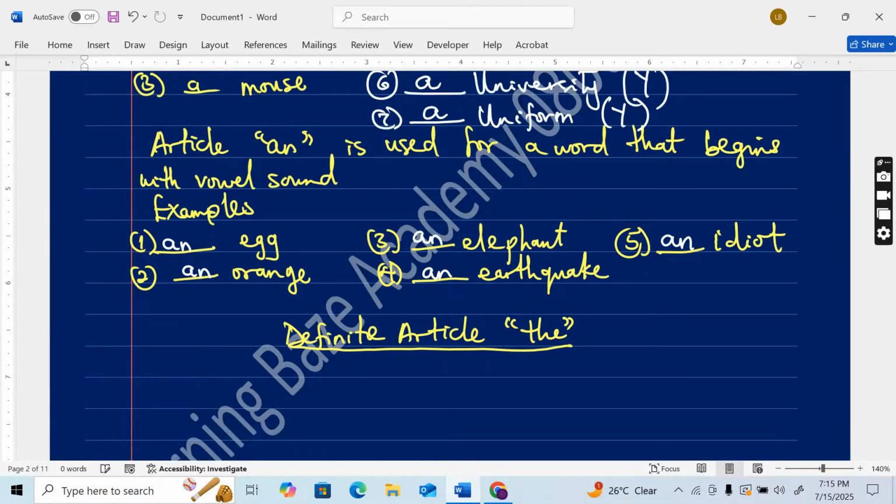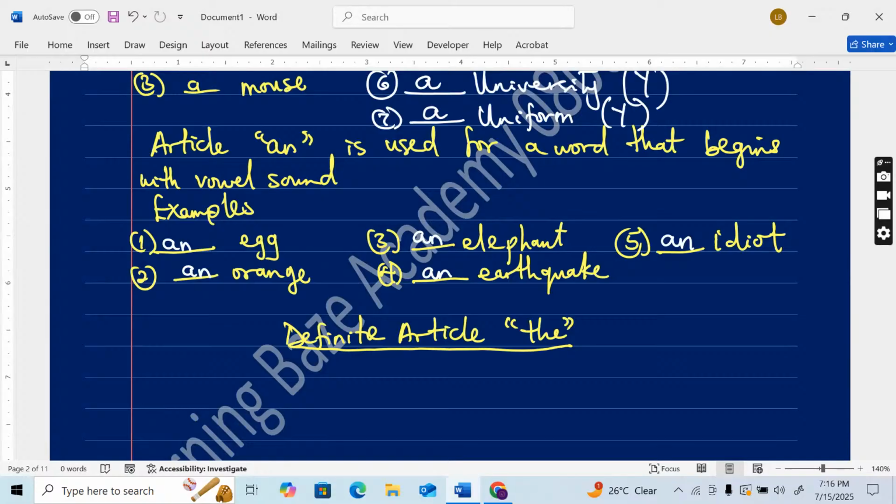The word the is used for what you know, what you have identified. Go into the room, which means you know the room that I am talking about. Give me the pen, which means I know the pen that I am asking you to give to me, the pen with you.